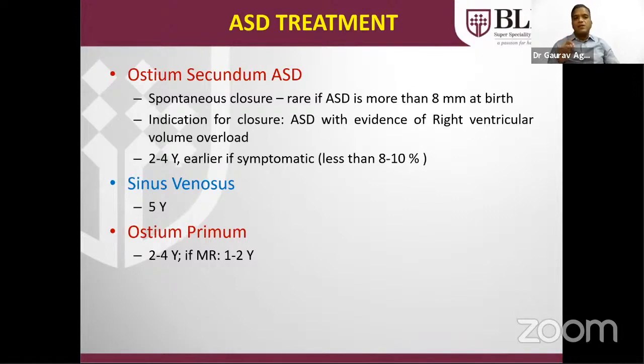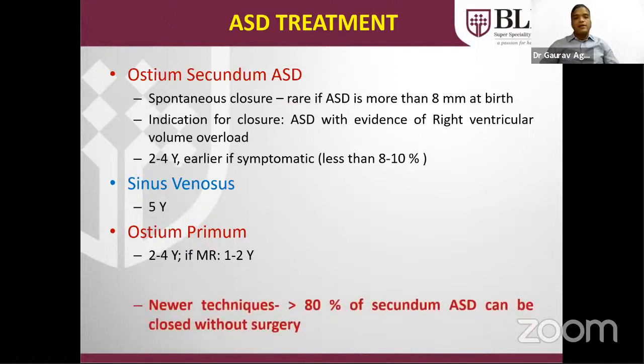Other types like sinus venosus or ostium primum are not true ASDs. These are known as sinus venosus defect and ostium primum defect, not sinus venosus ASD and ostium primum ASD. If associated with significant mitral regurgitation, then we have to treat by 1 to 2 years of age.